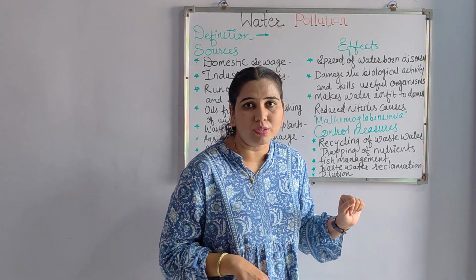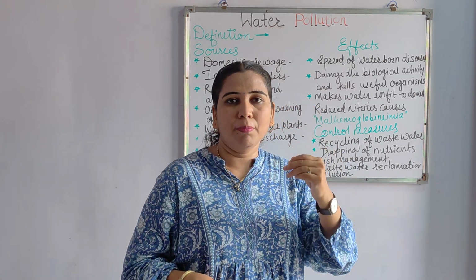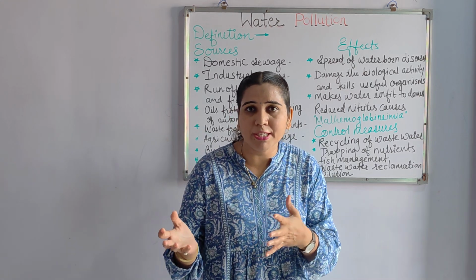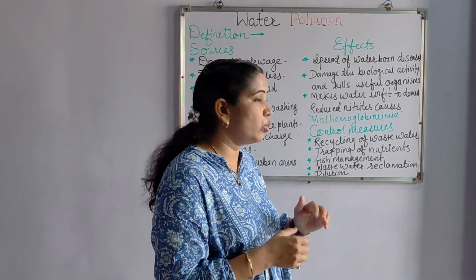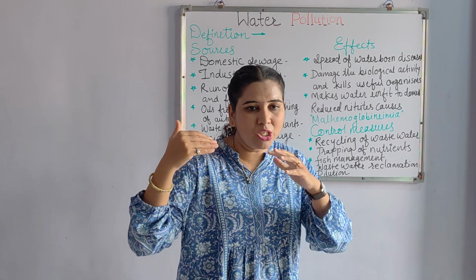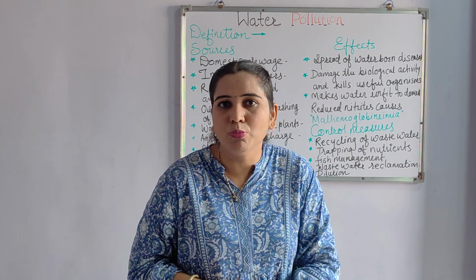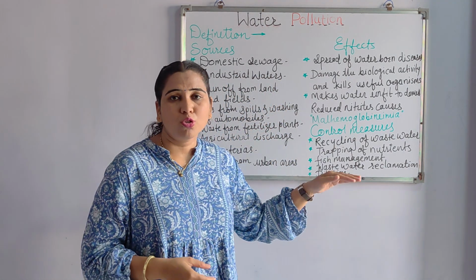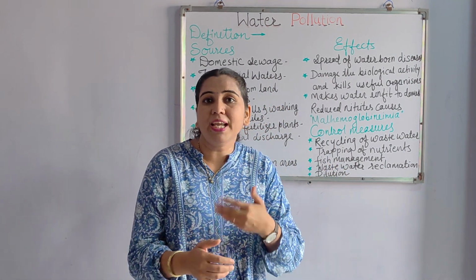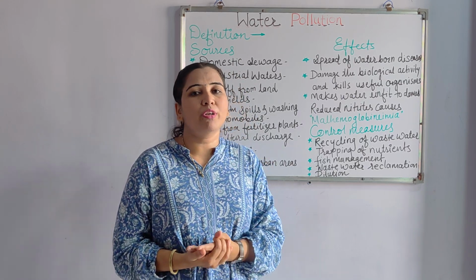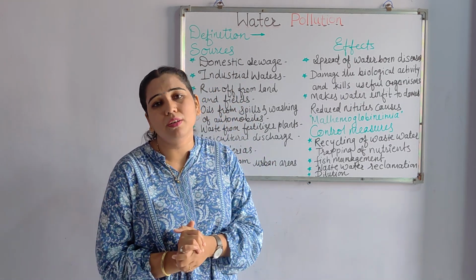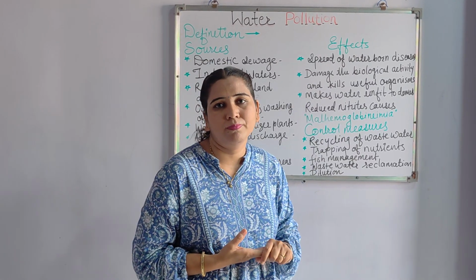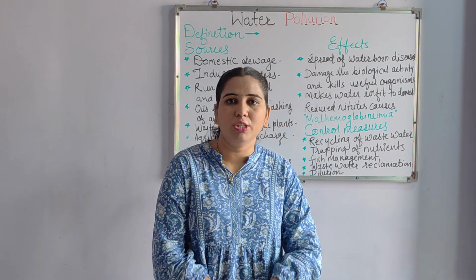And last is dilution. Dilution means that some biodegradable things, like animal waste and plant waste, are there in the water. So those should first be diluted, all these things should be removed, and then the water should be released into the different types of water bodies. In this way we can carry out the control measures. So we can start the control of this water pollution from ourselves. Otherwise we would not get ample water for our different metabolic activities or domestic purposes.